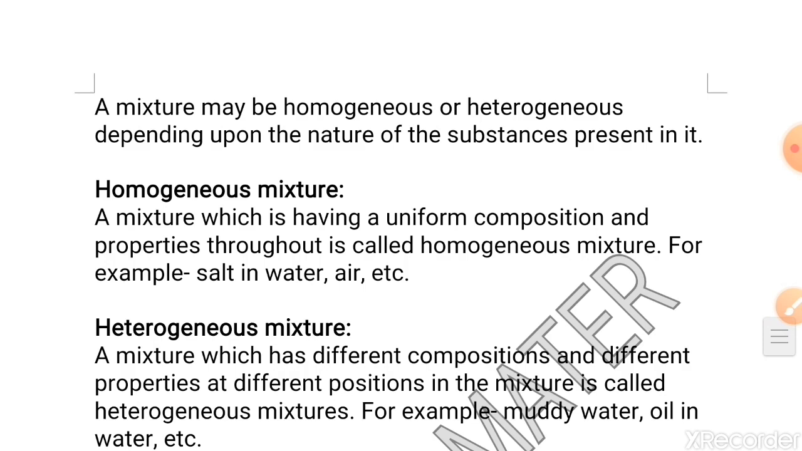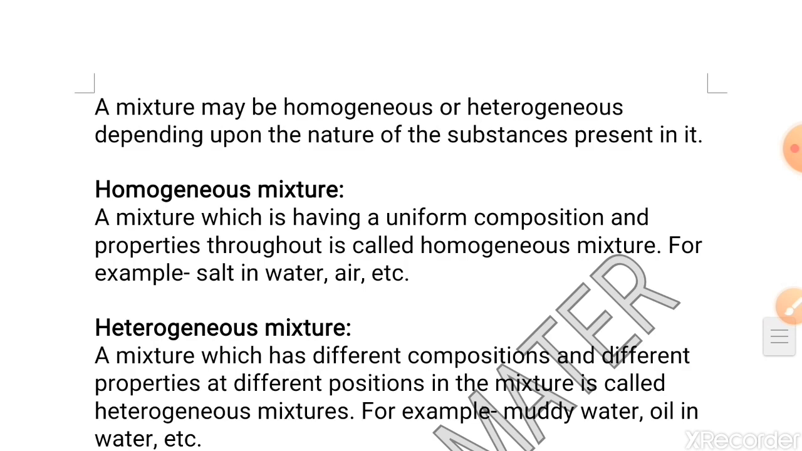Let's take an example. You have prepared a glass of juice and you are having it. When you taste it, the first sip and the last sip will taste similar, just because it's a homogeneous mixture. It is uniform throughout and all the ingredients are perfectly mixed together.